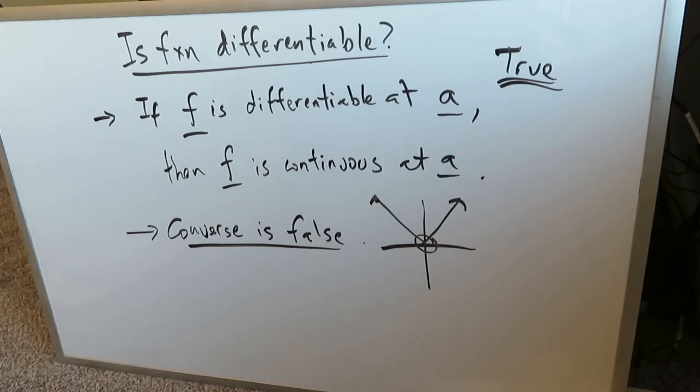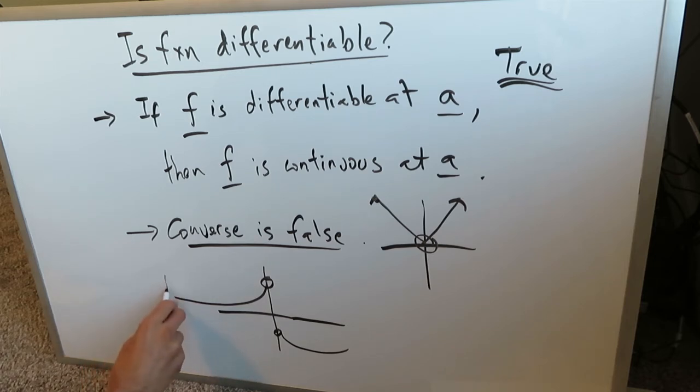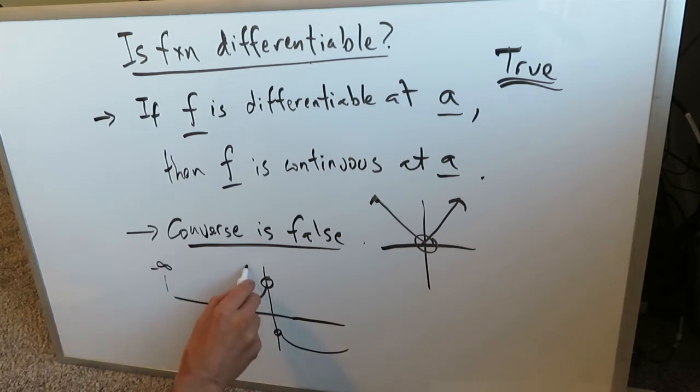But look over here at this type of graph. If you have a graph which looks something like this, a function which looks something like this, right over here, it's continuous from minus infinity up to this point 0, and then from 0 up to infinity it's continuous. But here at the point 0 we have a discontinuity. So if a function f is differentiable at every point, then it must be continuous at those points, so long as there is no discontinuity or some other type of aspect in the curve which makes your function non-differentiable.